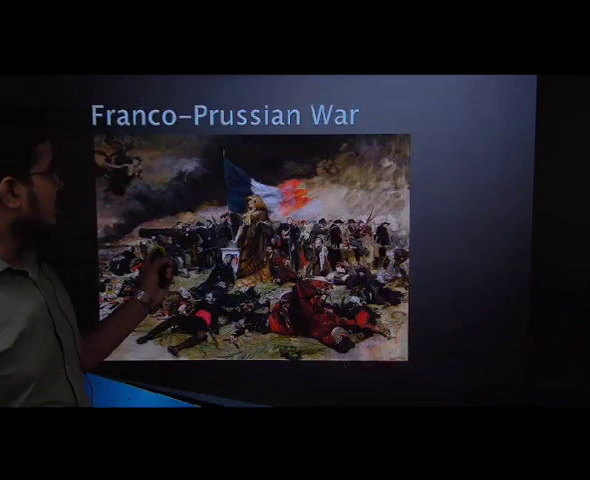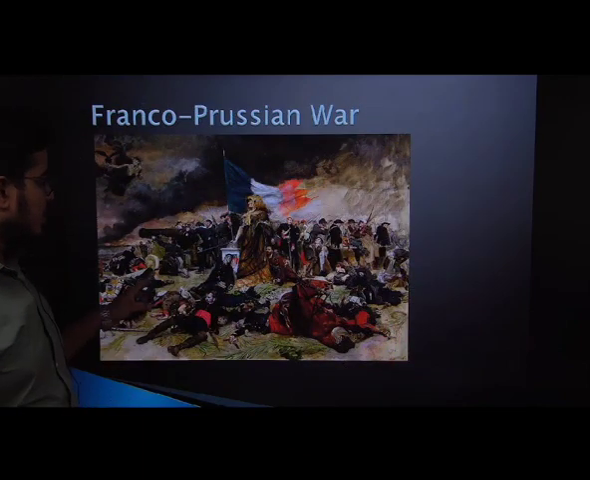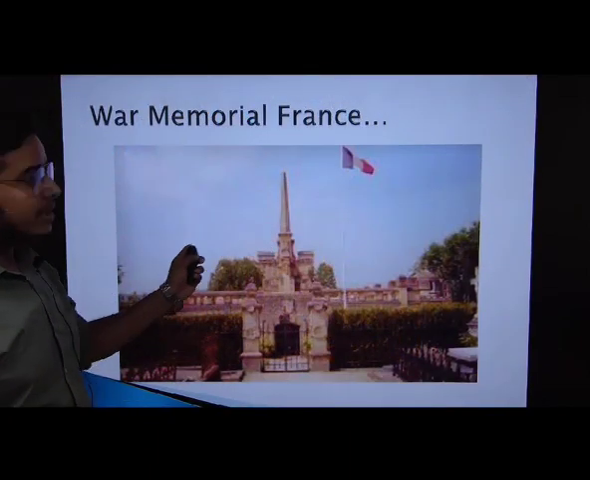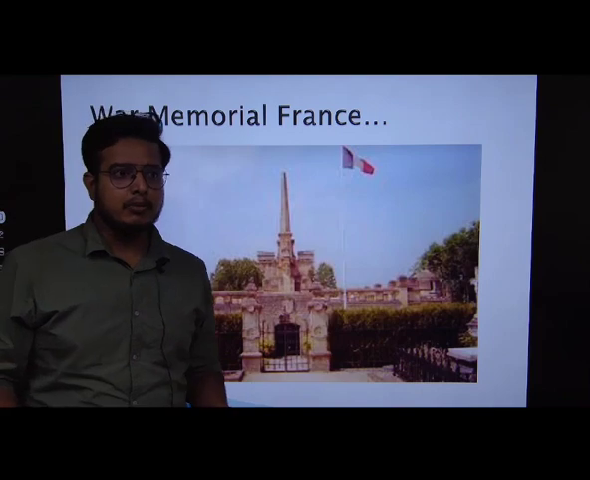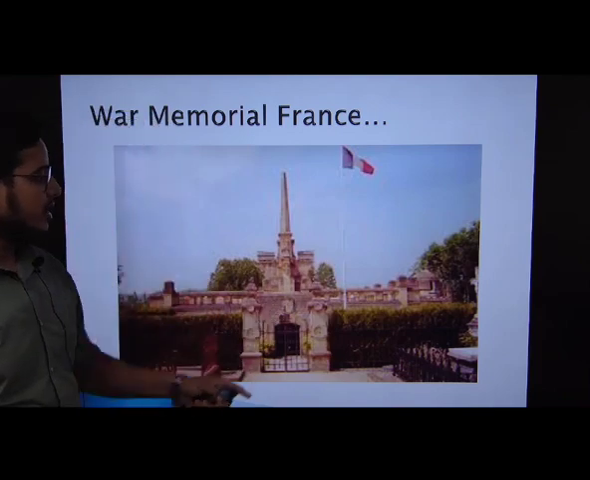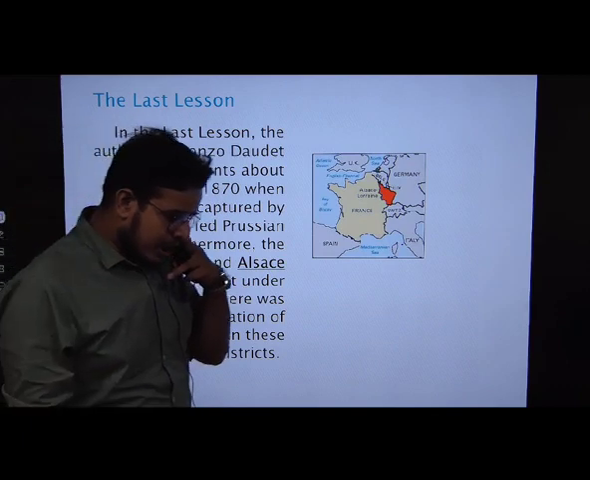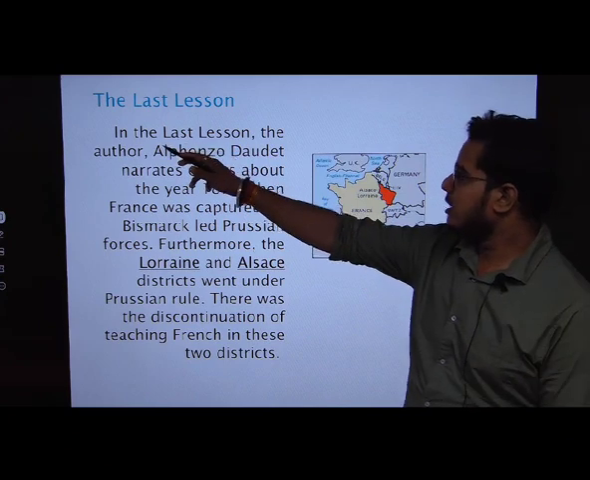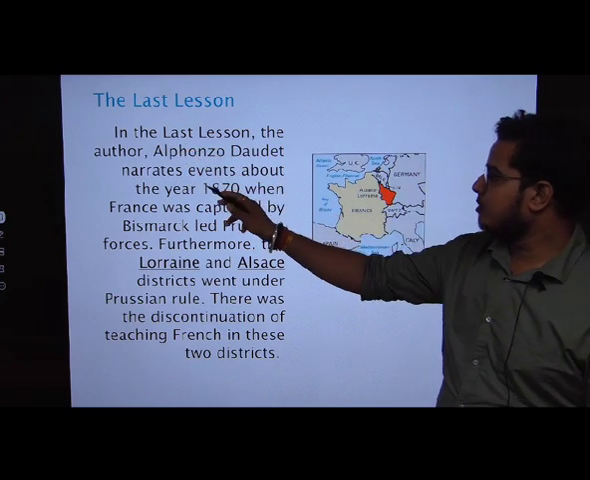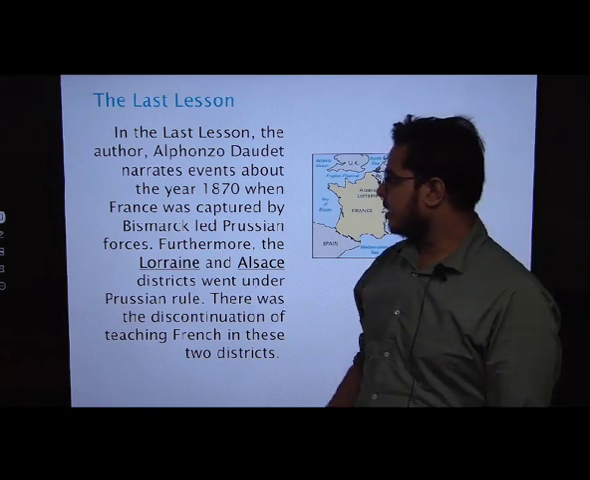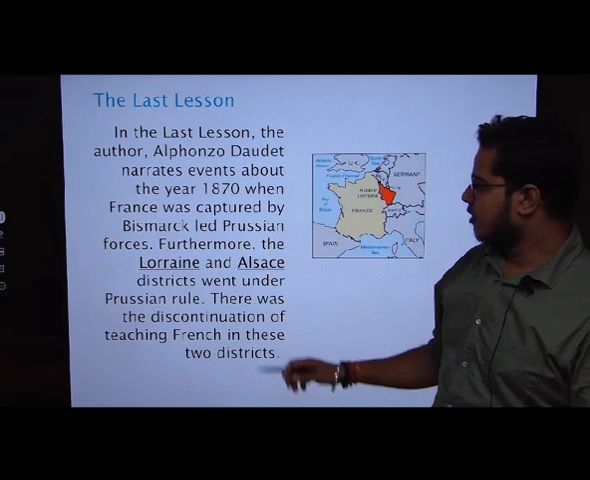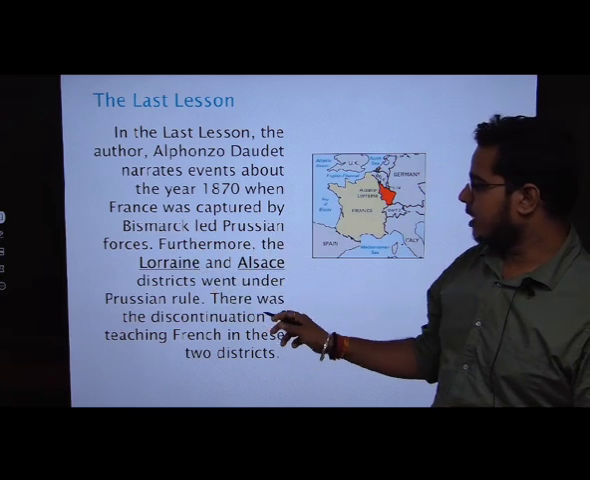Now look at the image of the Franco-Prussian War, how beautifully it has been depicted. Here is a scene depicting the Franco-Prussian War field. This is a war memorial in France, where the names of those who died have been given. Now we will see the map where the Alsace and Lorraine districts are located. In The Last Lesson, the author Alphonse Daudet narrates events of the year 1871, when France was captured by Bismarck-led Prussian forces. Furthermore, the Lorraine and Alsace districts went under Prussian rule.